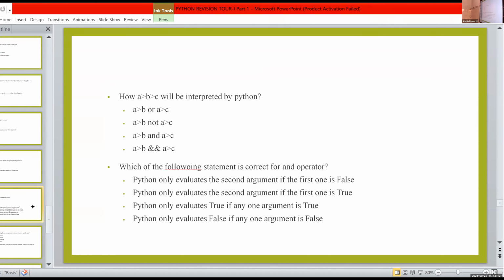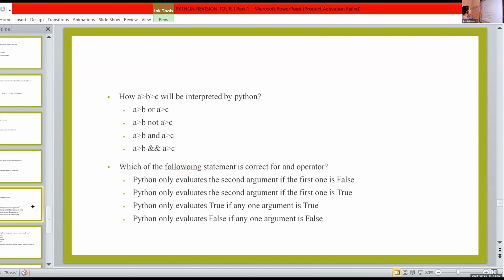A greater than B greater than C will be interpreted by Python. How can we write this? We can't write A greater than B greater than C in Python the same way. How can we rewrite this expression in Python? Third one. Yes, A greater than B and A greater than C. That is, A is greater than B and C. So we want to calculate A greater than, this 'and' is not applicable.